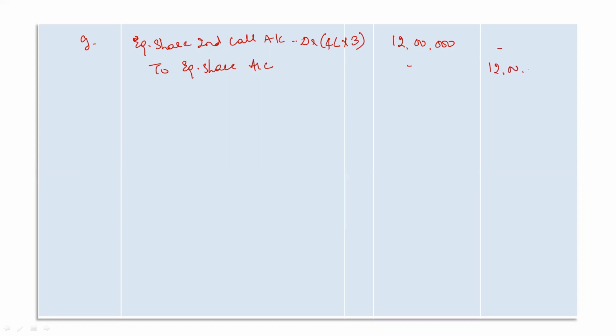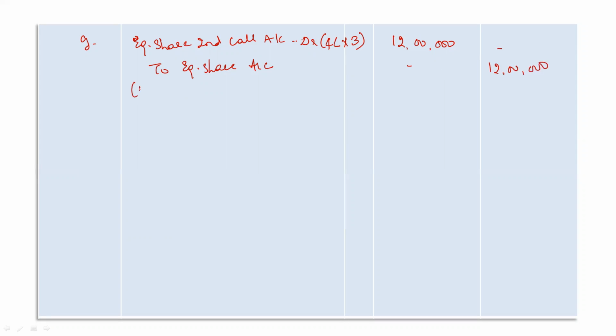So equity share second call account debit. You can write second and final call. Equity share second call account debit for 4 lakh shares, company is asking to pay 3 rupees. In total, company is asking to pay 12 lakh rupees, to equity share capital account. This is the basic entry. The due entry will never change. It is always the same 12 lakh rupees.